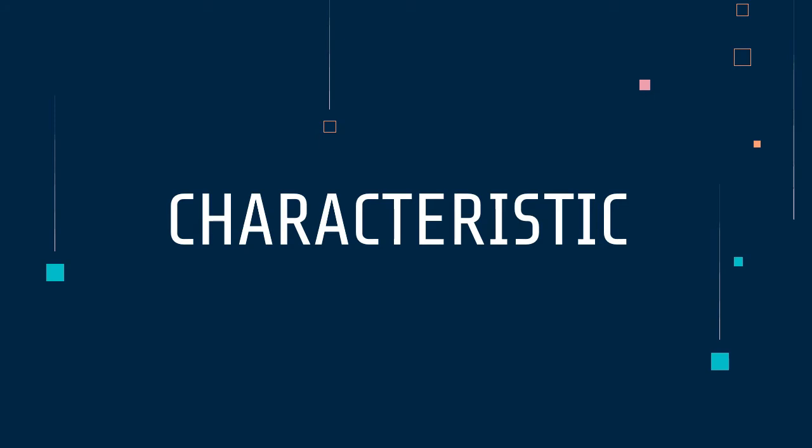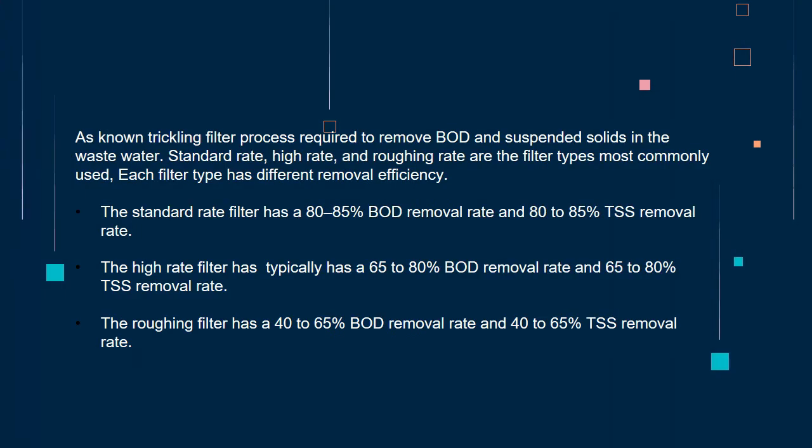Okay, my name is Rizal Bahtiar Mukim, my ID number is 47. Now I will explain the types of wastewater characteristics and removal efficiency of the trickling filter. As known, the trickling filter process is required to remove BOD and suspended solids in the wastewater. The standard rate, high rate, and roughing rate are the filter types most commonly used in trickling filters. Each filter type has a different removal efficiency, so I will explain one by one.